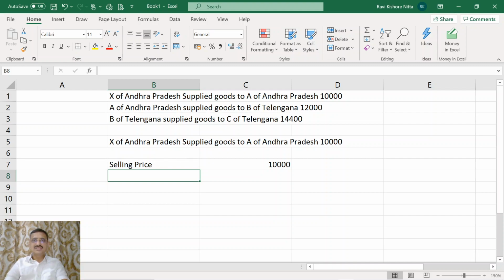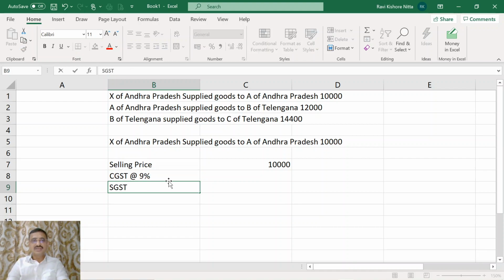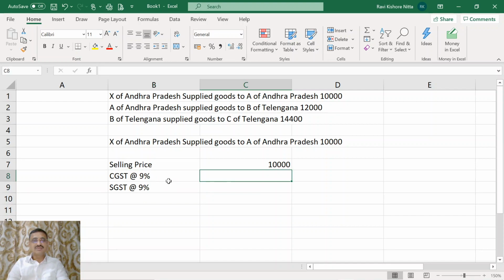The rate of GST here we are assuming is 18%. So CGST will be 9% and SGST will be 9%. So what is 9% of 10,000?